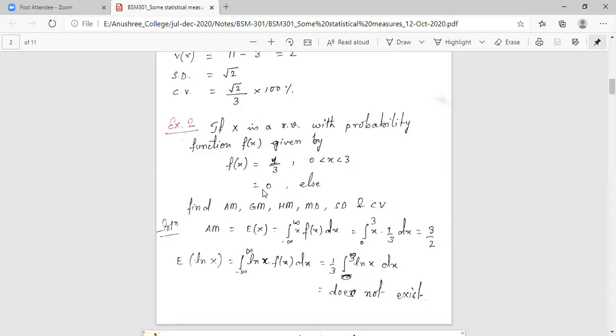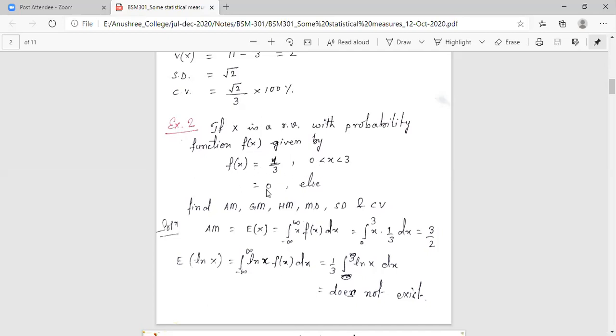So utilizing this, since it is a case of a continuous random variable, we will utilize the definitions for continuous random variables. For example, if I am going to find the arithmetic mean, expectation of x, no more summation will be utilized. It is the integral from minus infinity to infinity of x times f(x) dx. This is the definition. Now this integral will be split out and we will take only the part 0 to 3, because at all other parts the f(x) value will be equal to 0.